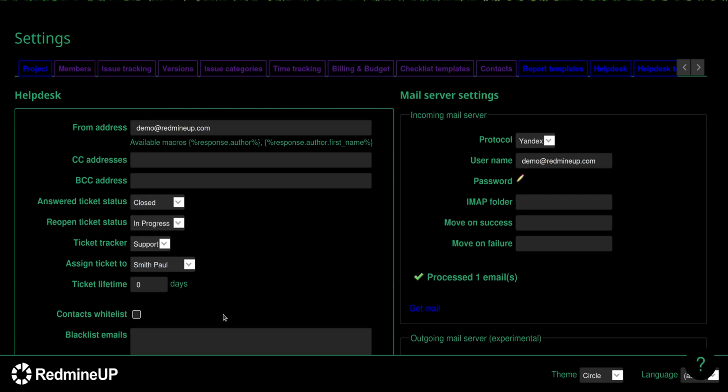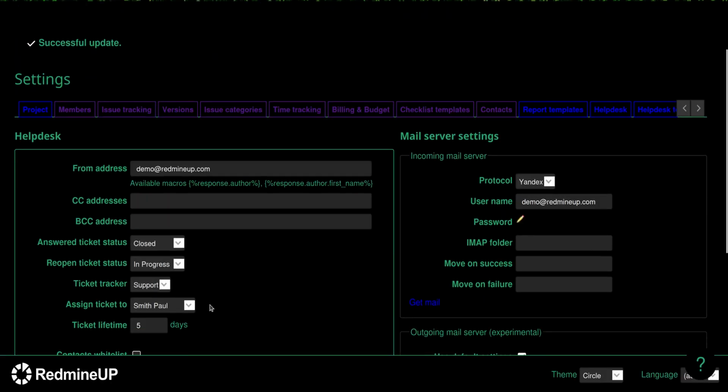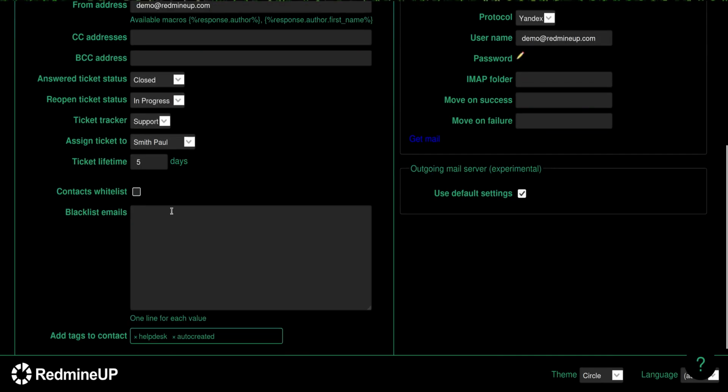Okay, so the second option of this ticket lifetime is to set a specific value of days. For example, it could be 5 days. So we set 5 days and save our changes. This means that if there is no action in the ticket itself for 5 days, no changes from the support agents, no replies from the client, no replies from the support agent to the client, so nothing happens to this ticket.